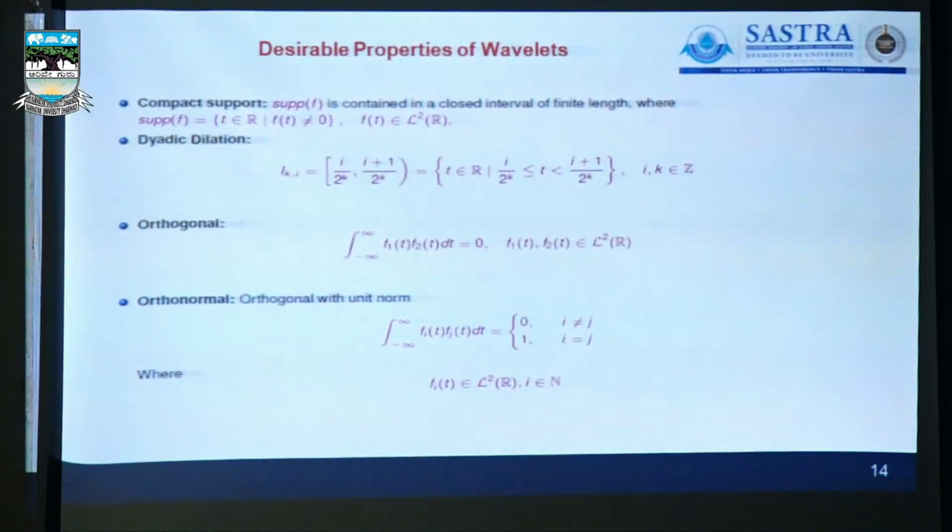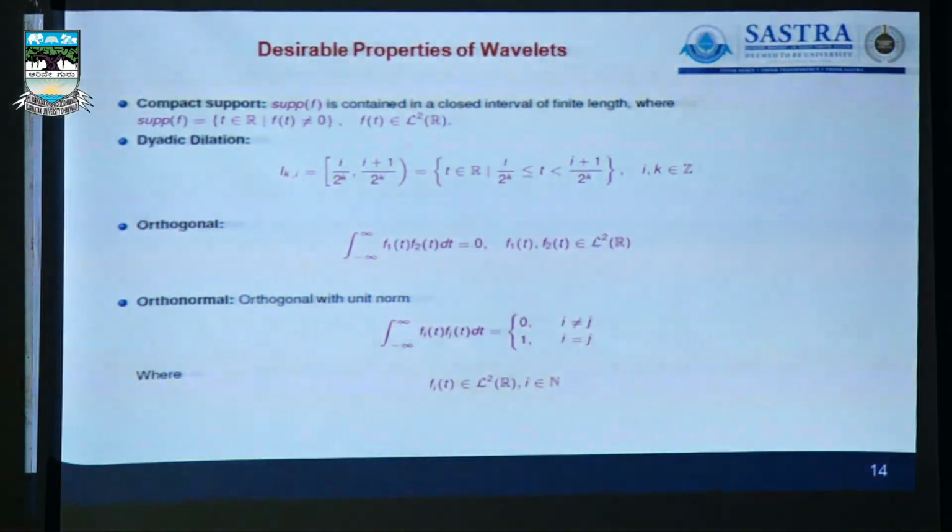So these are all some kinds of desirable properties for the wavelet transform. Every orthogonal polynomial can be converted to a wavelet transform method, provided the multi-resolution analysis properties are satisfied. Therefore, the Legendre polynomial has been converted into Legendre wavelet, provided the multi-resolution analysis property is satisfied. Similarly, the Chebyshev polynomial has been converted into Chebyshev wavelet. Similarly, the Bernoulli polynomial has been converted to Bernoulli wavelet, and so on.